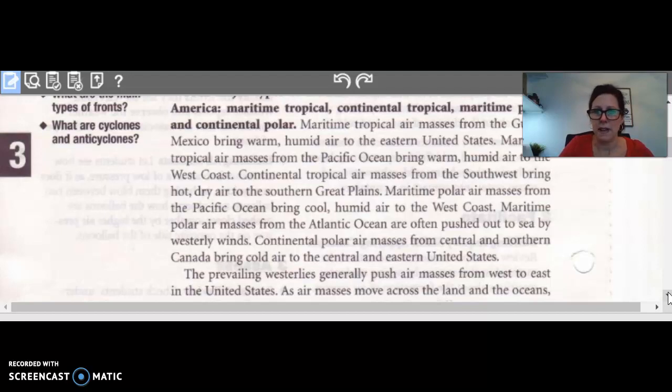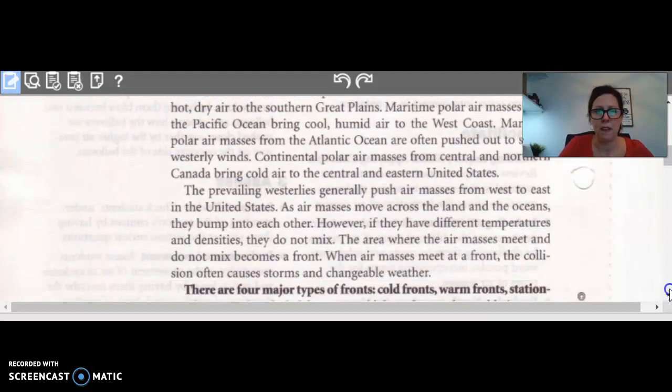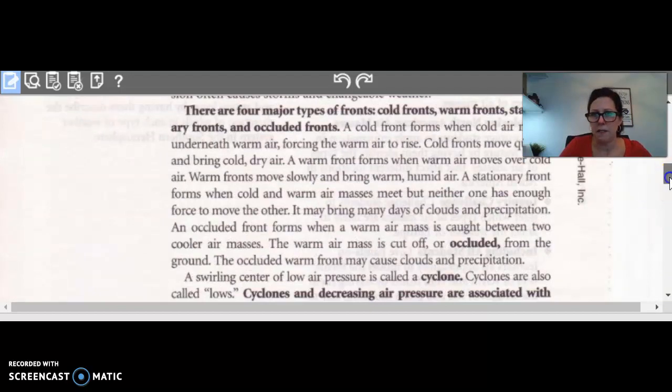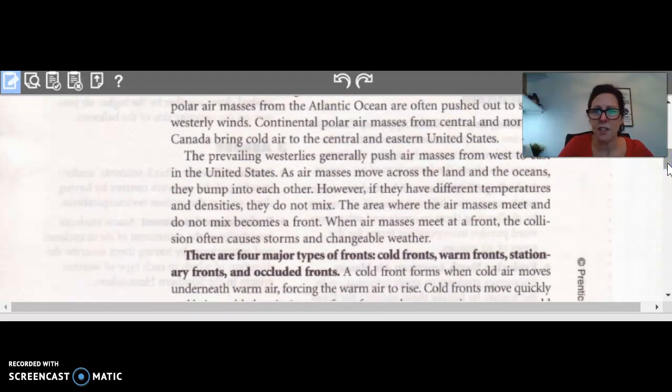Continental polar air masses from central and northern Canada bring cold air to the central and eastern United States. The prevailing westerlies generally push air masses from west to east in the United States. Air masses move across the land and the oceans, and they bump into each other. However, if they have different temperatures and densities, they do not mix.